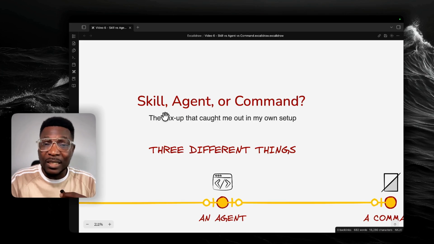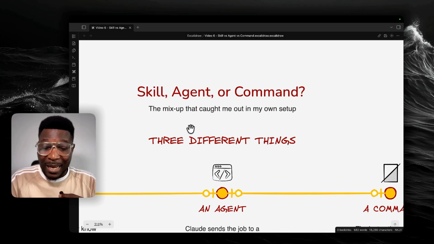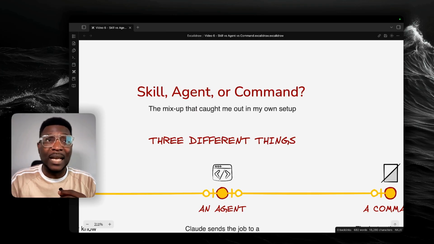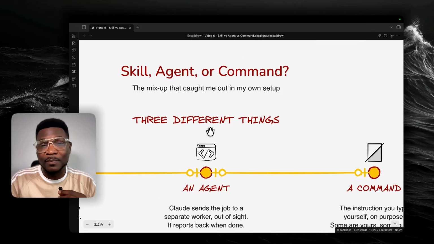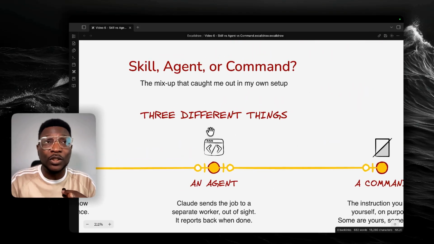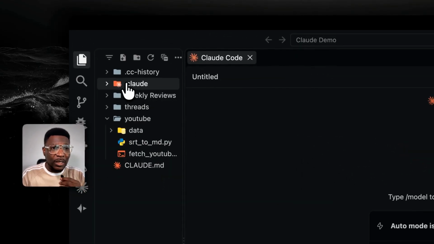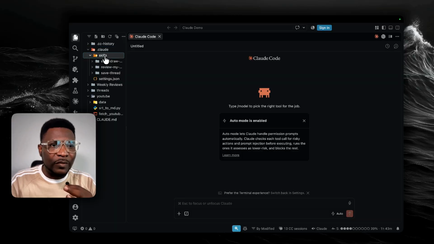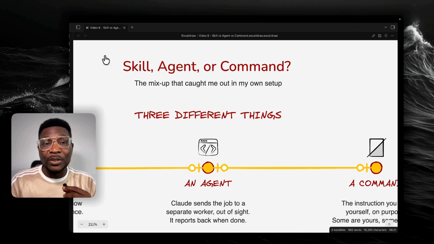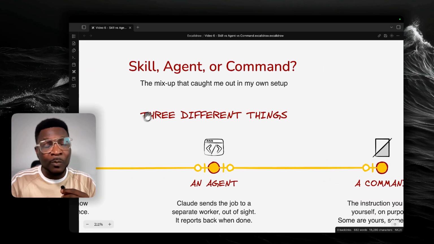What is a skill, agent, or a command? This is the mix-up that got me. I literally broke my entire setting myself because I wasn't sure what I was doing. And it was creating a lot of stress for me because I didn't know what to do. The other day, I was looking into Claude here and I saw only skills and I could not find my command. And I was like, wait, what happened? What exactly happened is what I'm going to explain to you here.